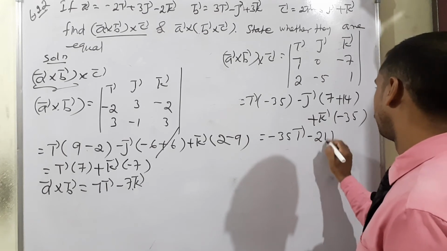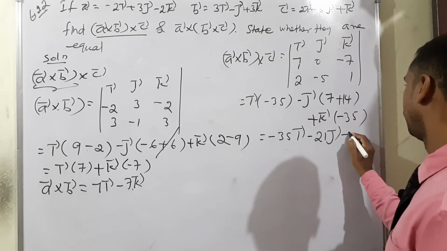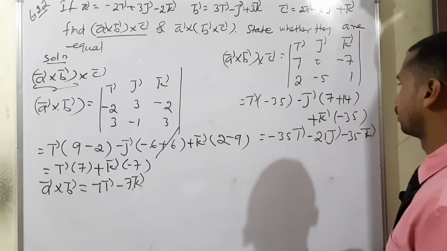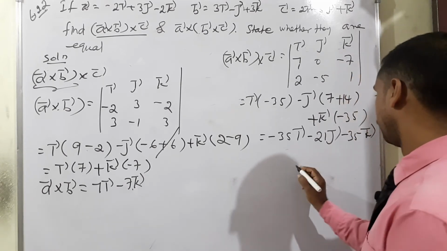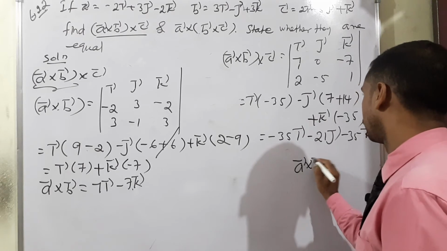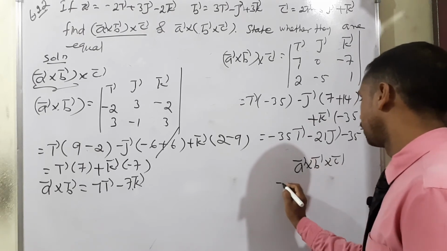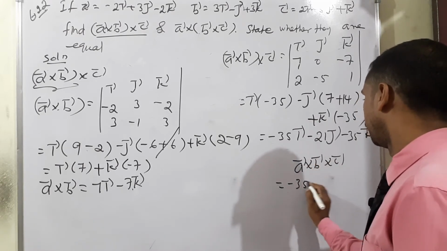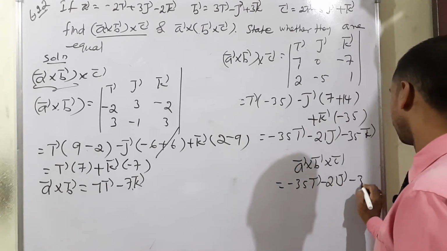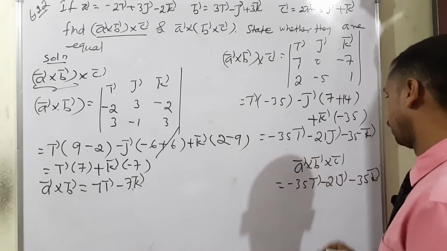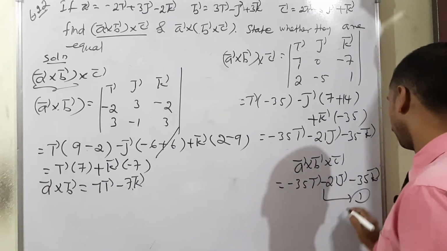Therefore, we can write it minus 21 j vector. Again, minus 35 k vector. So a vector cross b vector cross c vector is equal to minus 35 I vector minus 21 j vector, again minus 35 k vector. This is considered for equation number 1.